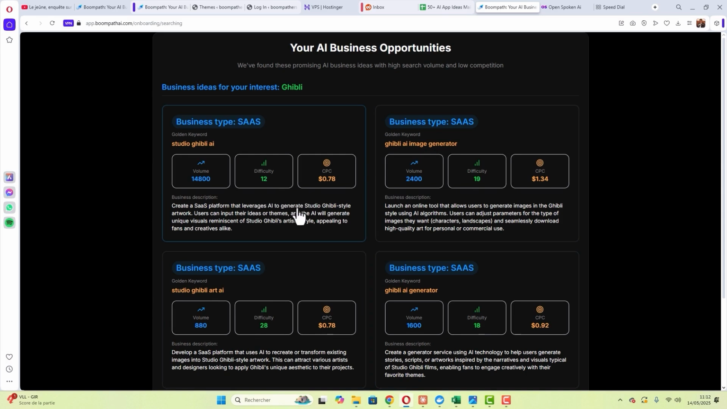But look at this keyword. Look at this keyword with 14,800 searches per month. Difficulty 12. That's very interesting. You see, create a SaaS platform that will use artificial intelligence to generate Ghibli-style images. So the user can input ideas or themes, and the AI will generate Ghibli-style images, right? But I suggest that moving forward, we add a feature that's like a filter. The person uploads their photo, and we return a Ghibli-style image, okay?